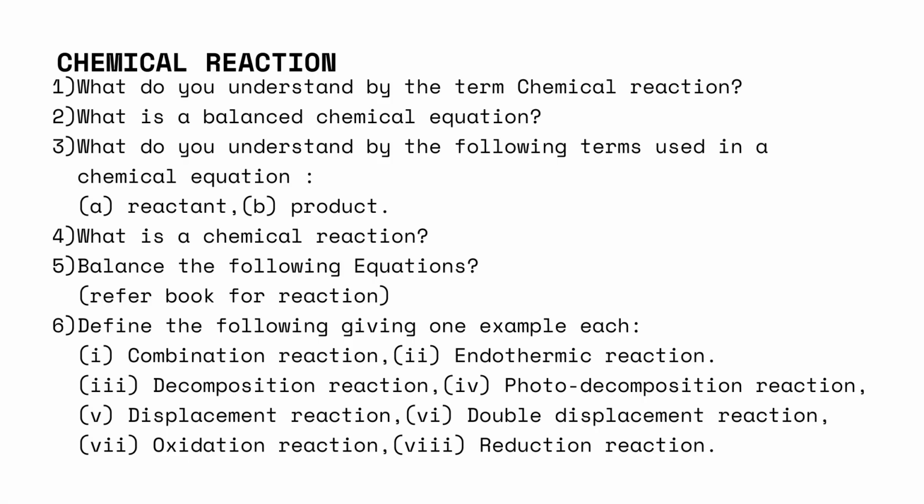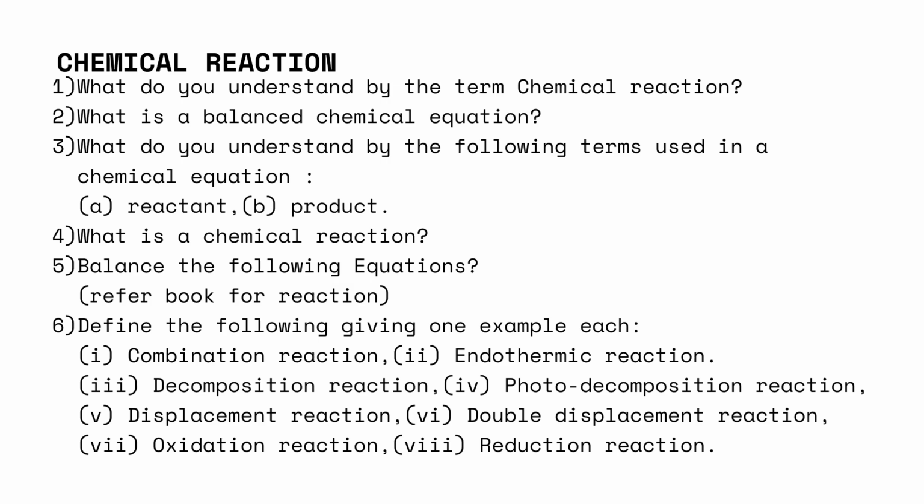The question goes like this: what do you understand by the term chemical equation? Then what is a balanced chemical equation? What do you understand by the following terms used in a chemical equation: reactant and product? And what is a chemical reaction? Then you have to balance these reactions. Then the next question.